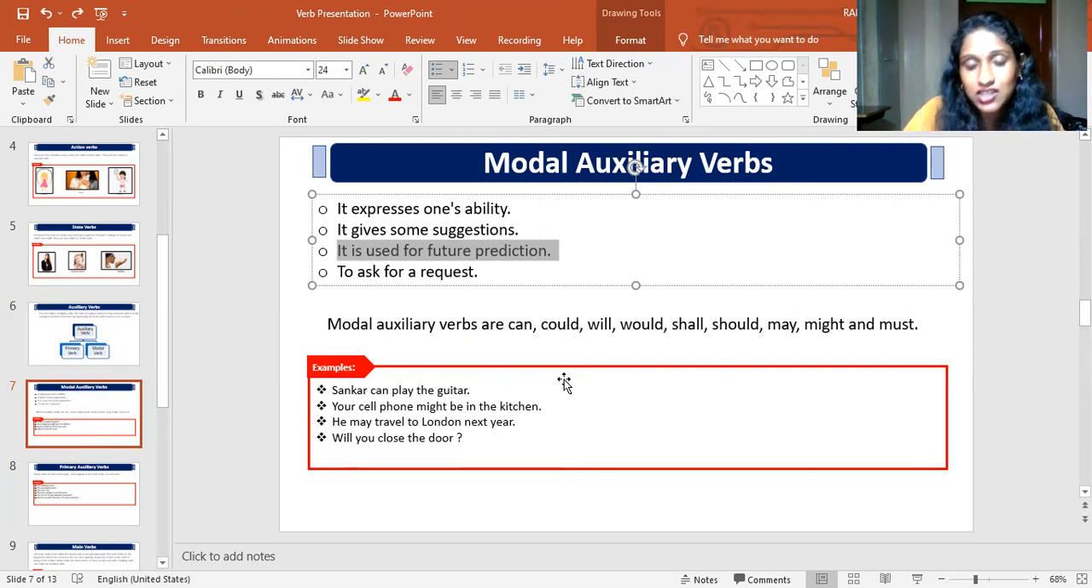Something we are predicting, so that it is also used. A modal auxiliary verb is also used for predicting something in future. So may or might is also used to predict something.